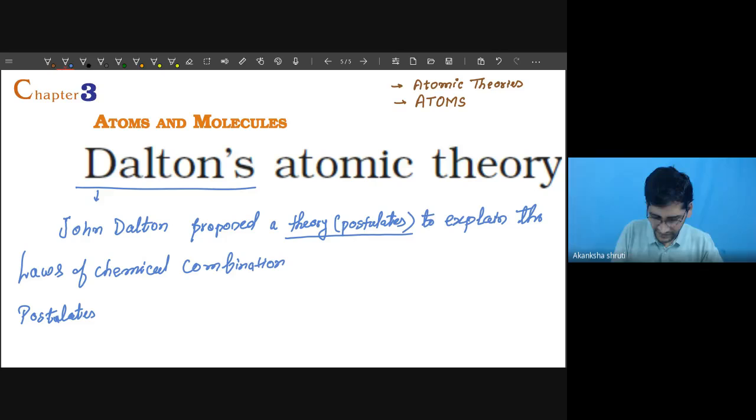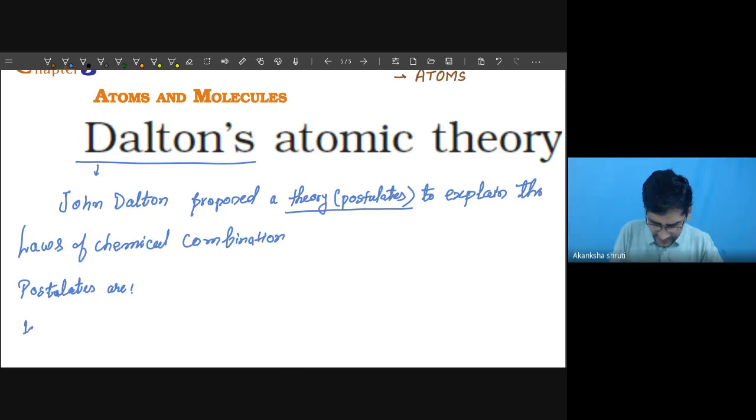Postulates mean important points. So the very first thing Dalton told was that if you are going to divide the matter, you are able to divide it to that extent at which you reach a smallest particle which is not further divisible. That smallest particle which retains the property of that particular matter, that particular compound or element, is called atom.